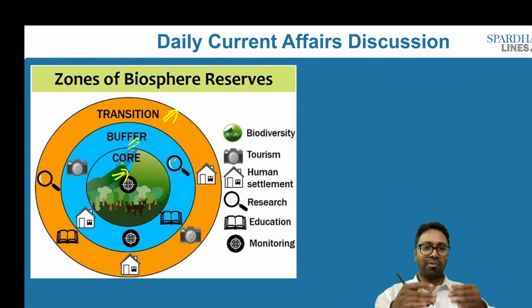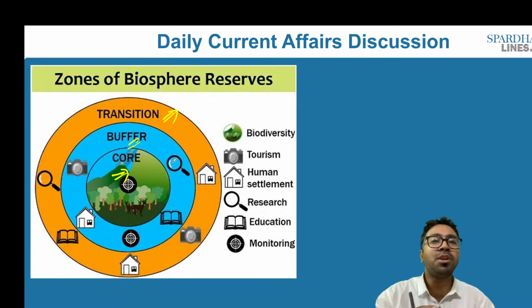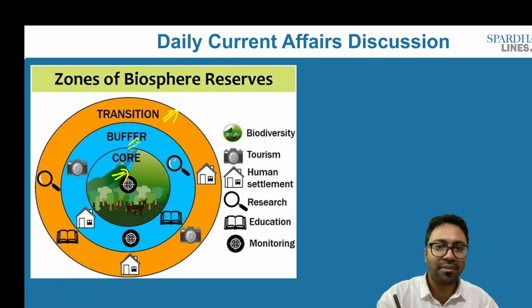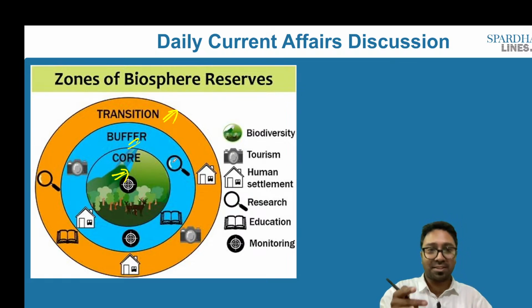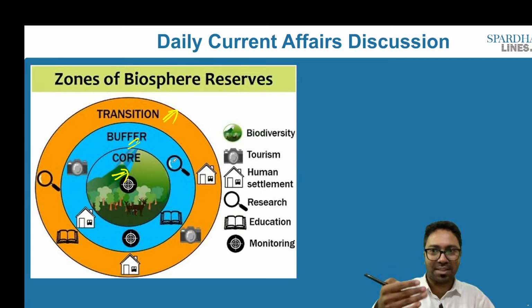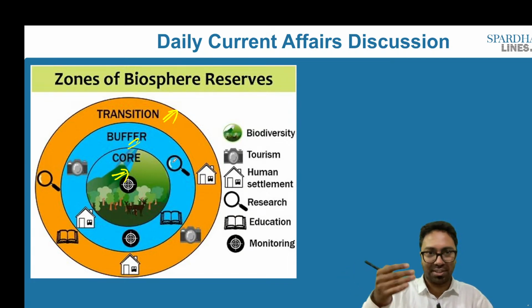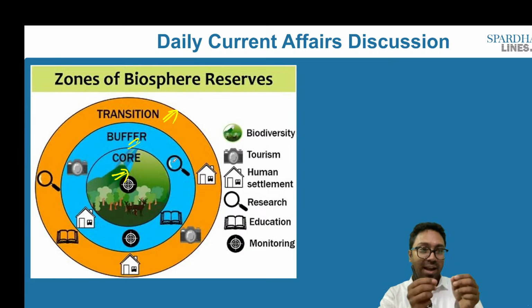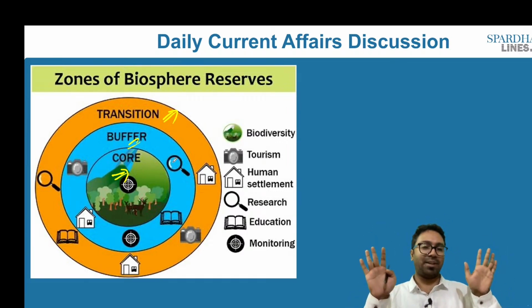So here we will have the plants and the animals, and there will be no measures whatsoever when it comes to any activity. No activity will take place, no interference will take place, and this particular place is kept pristine in its form, vegetative in its nature, and the green plants, species and biodiversity that are present will be respected and conserved with utmost no interference in this particular place.